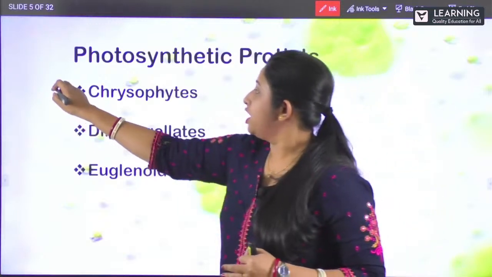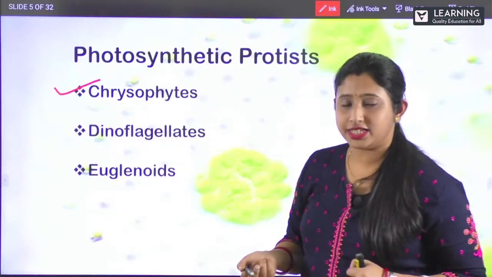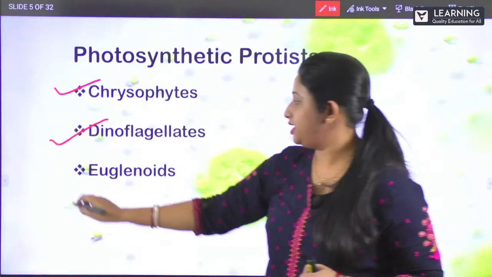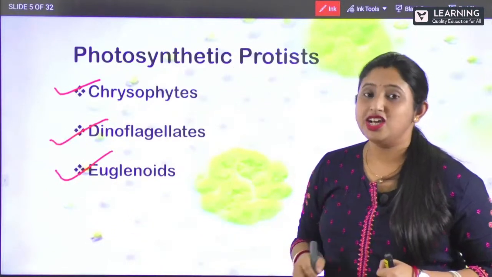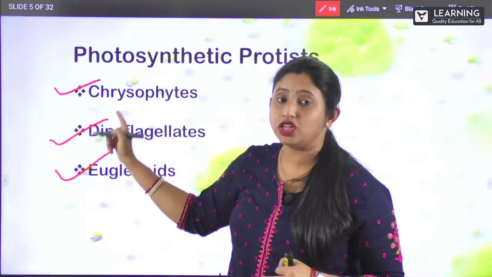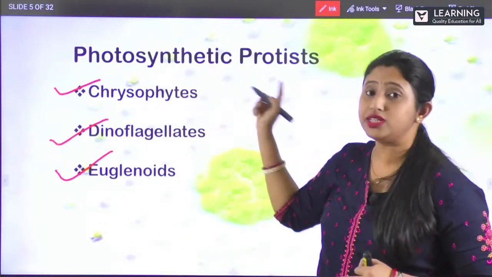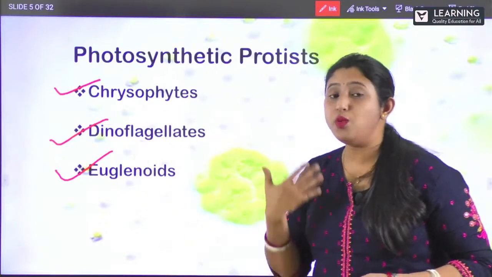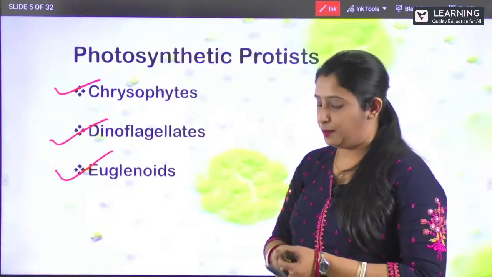One is your chrysophytes. Clear? Second one is your dinoflagellates. Third one is your euglenoids. So these are the three classes or the three types of your photosynthetic protista. Clear? So now we will see one by one in detail.